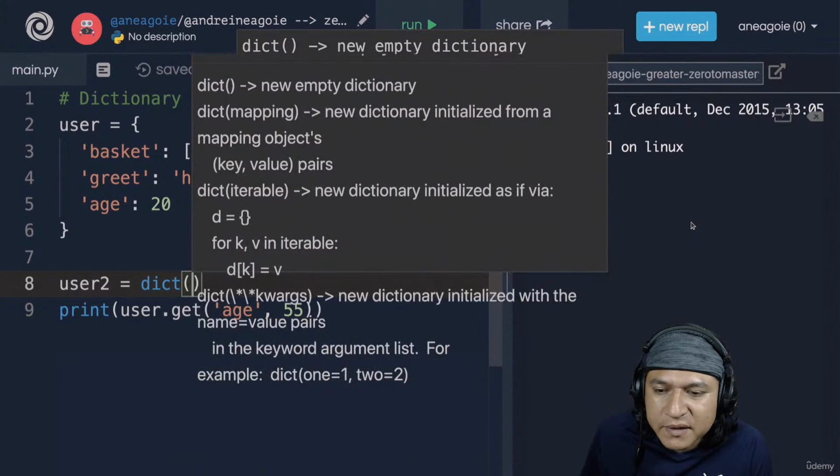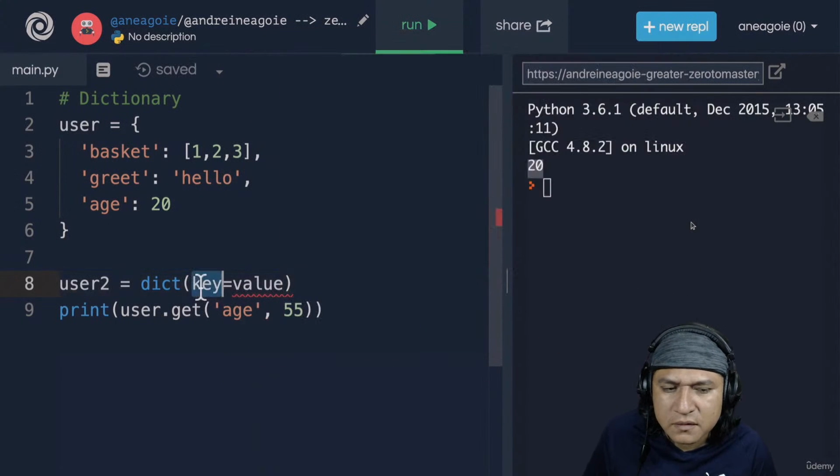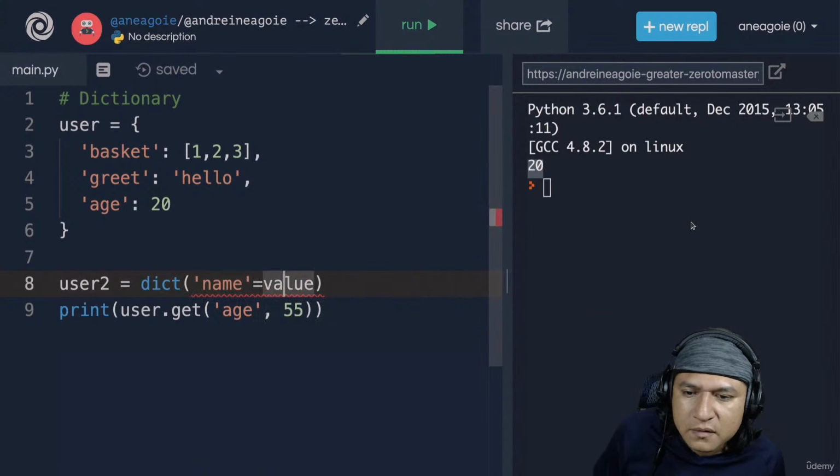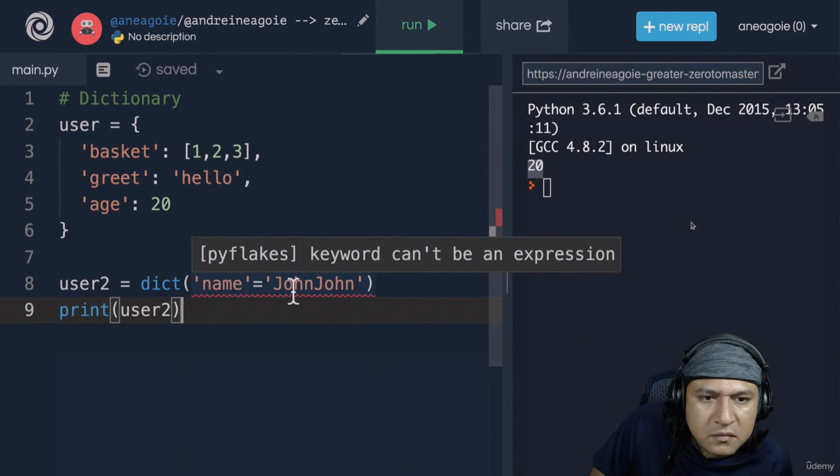Look at that. It shows me, hey, built-in function. This is going to create a new empty dictionary, and we can create different key value pairs. And we simply say, I want the relationship, mapping key to equal the value. So in my case, let's just say that I want the name to equal John.